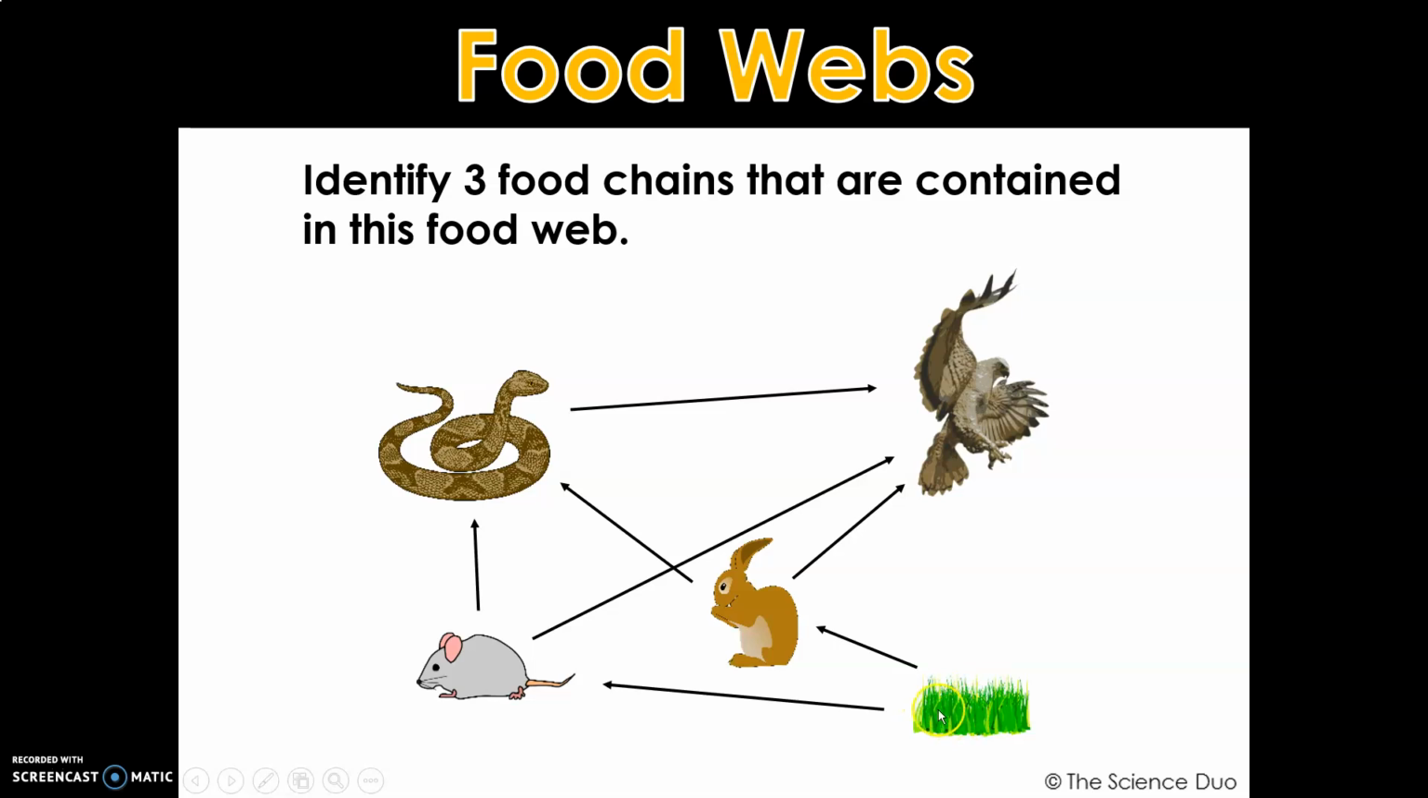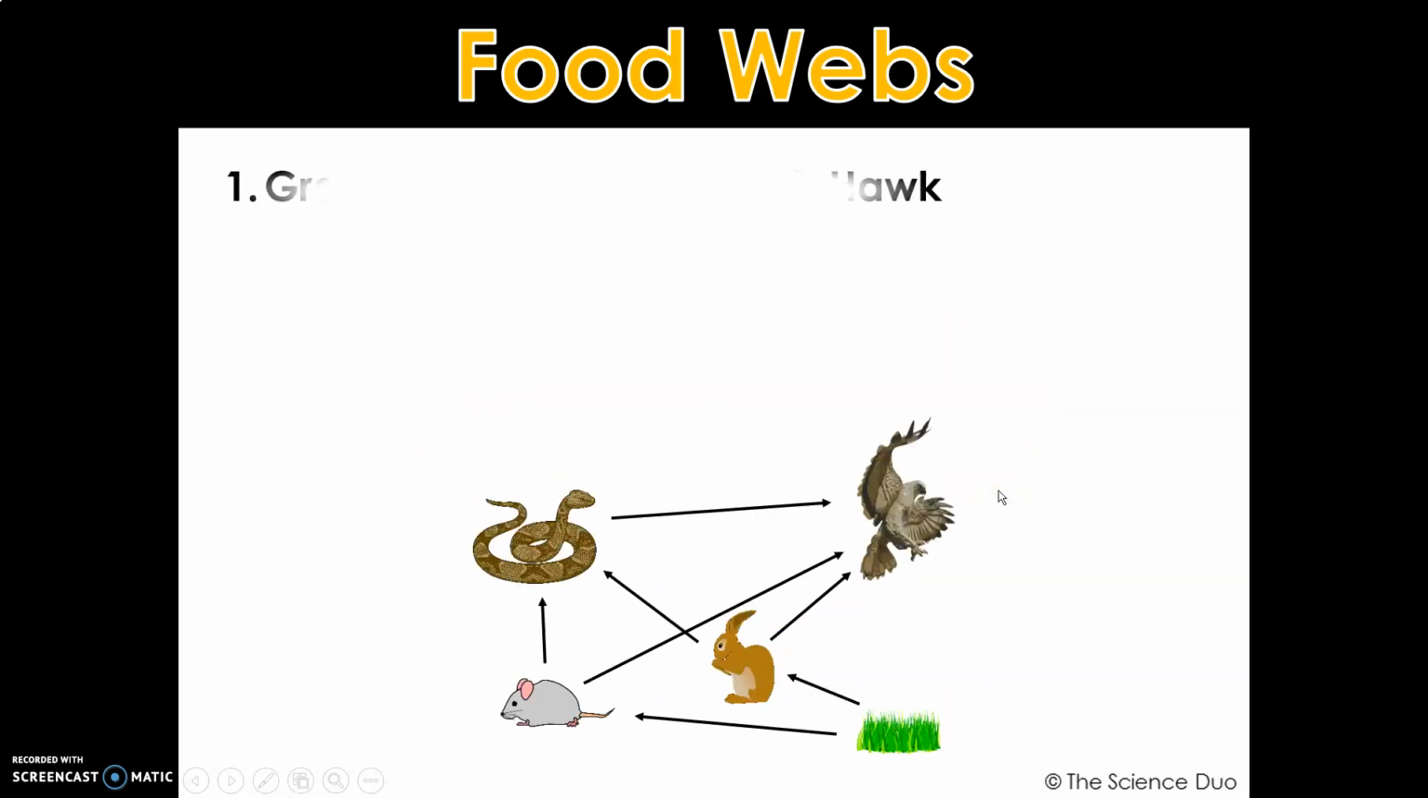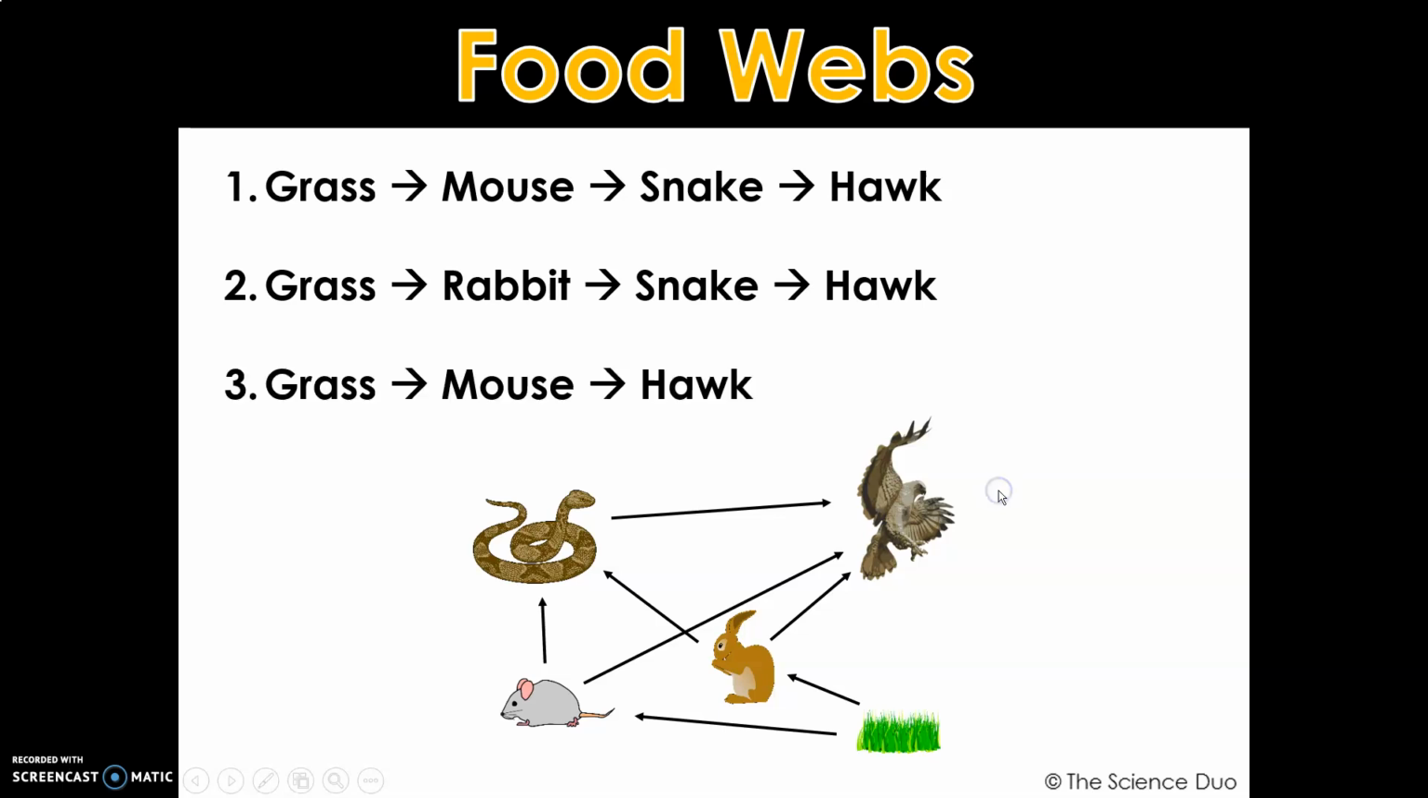Another one would be the grass, mouse, snake, and then hawk. Another one, grass, mouse, hawk. And finally, grass, rabbit, hawk. So our hawk is our tertiary consumer. Okay, here they are written down.